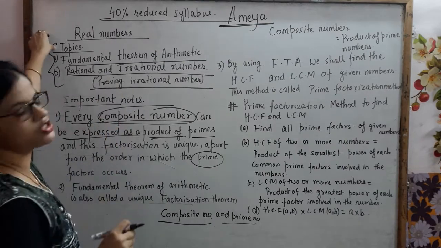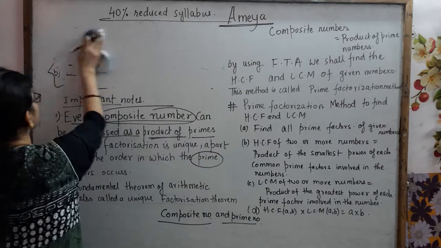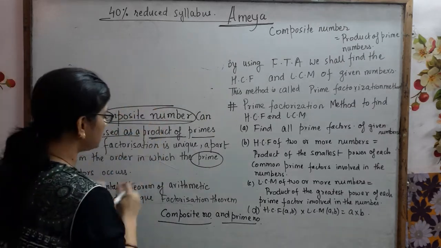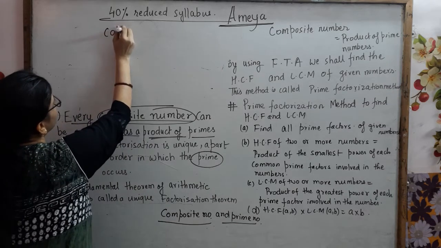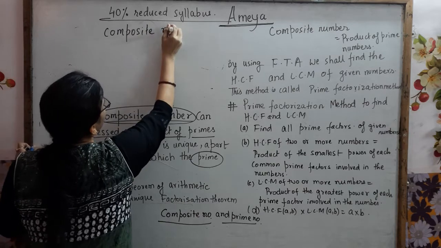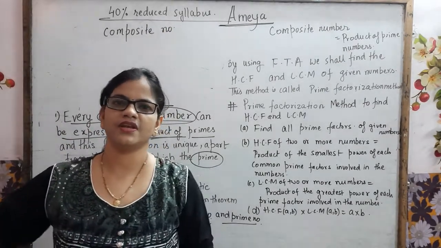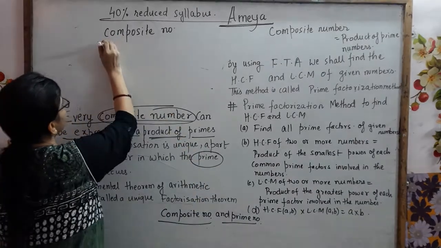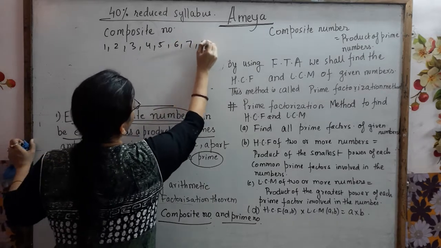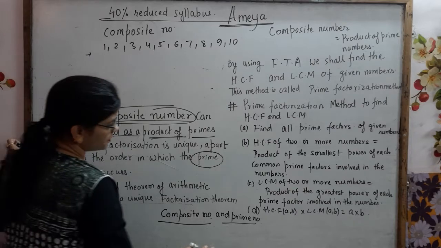So now you know which topic you have to do. I am going to erase that, and I am going to explain this part first. What is a composite number and a prime number? You know the number system itself contains composite numbers and prime numbers. Any number 1, 2, 3, 4, 5, 6, 7, 8, 9, 10 in the number system which is not prime is composite.